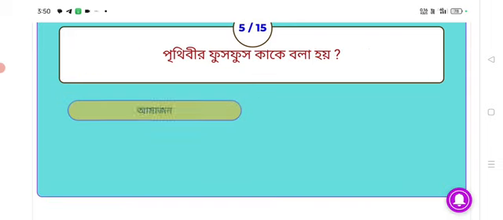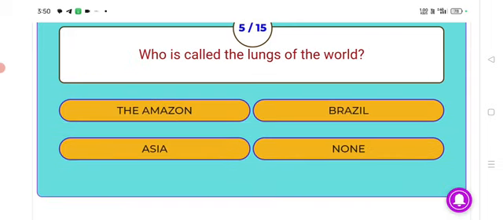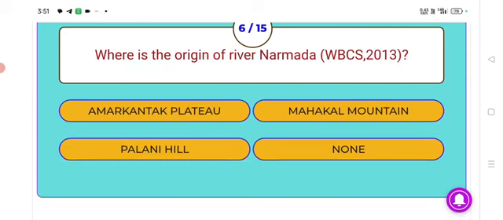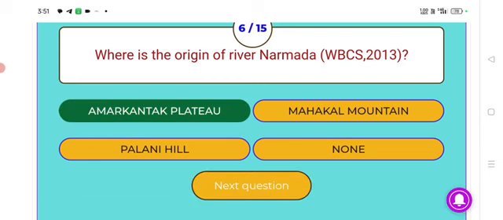Next, who is called the lungs of the world? Answer, Amazon. Amazon is called the lungs of the world. Next, where is the origin of river Narmada? Answer, Amarkantak Plateau. The origin of the river Narmada is Amarkantak Plateau.